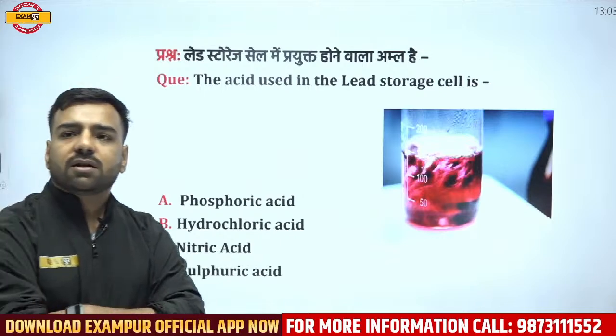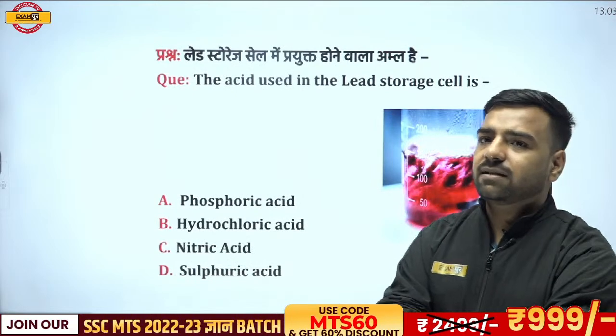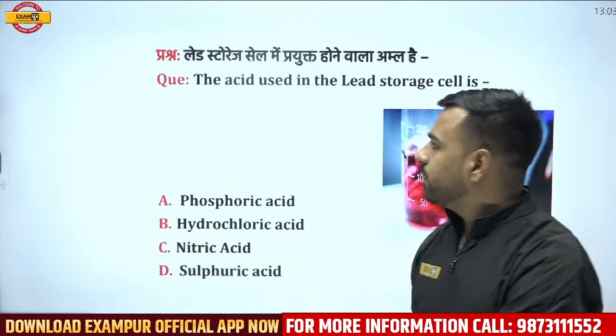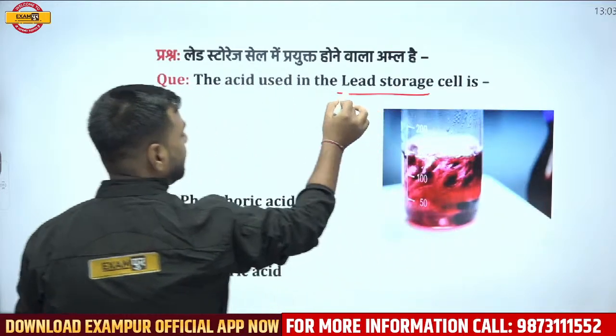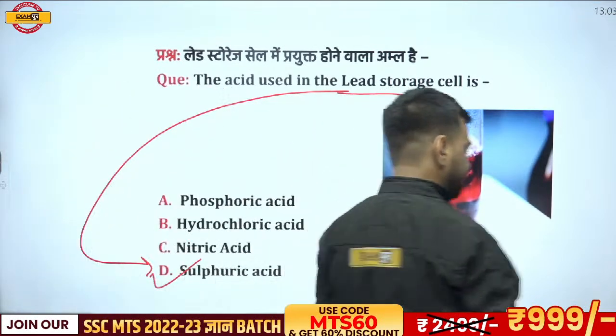What do you think? Saurav is saying, sir, again it would be H2SO4. Akhleshwar is going with HCl. Avan is going with D, that is sulfuric acid. Yeah. So we'll talk about lead storage cell. Please remember, it is again the king of chemicals, which is sulfuric acid. That is option number D.